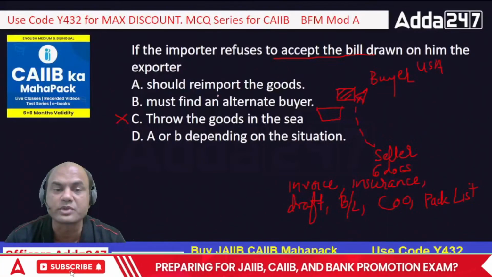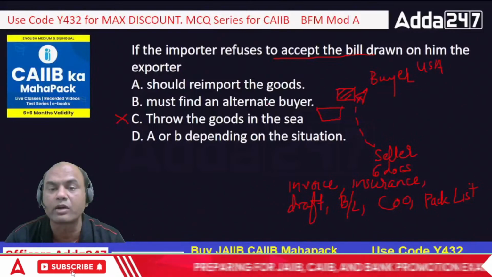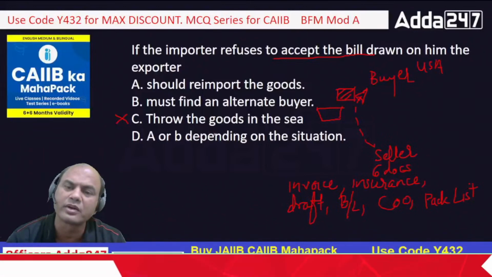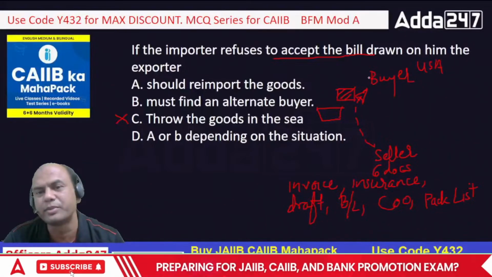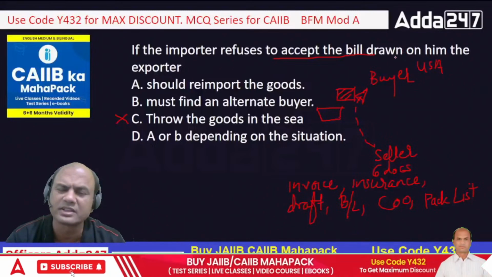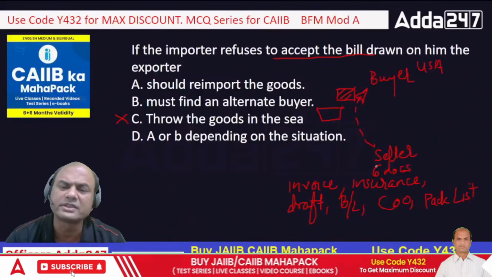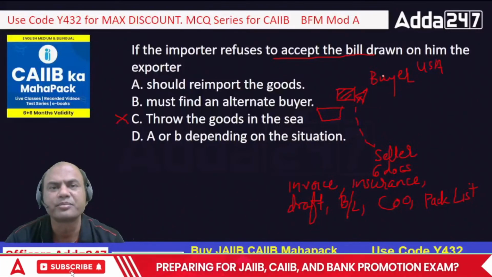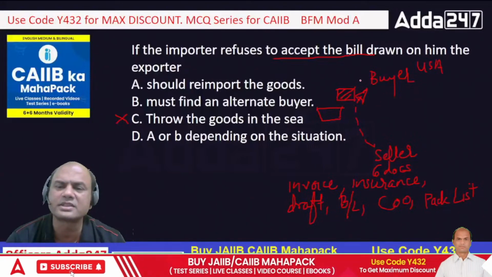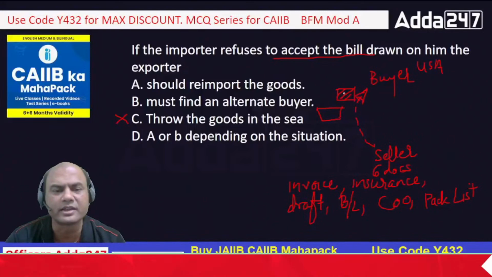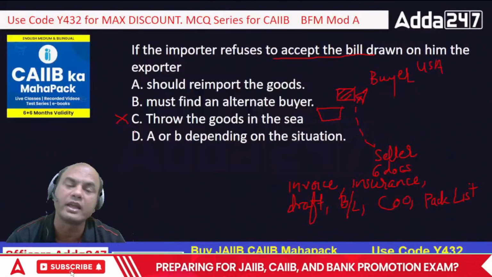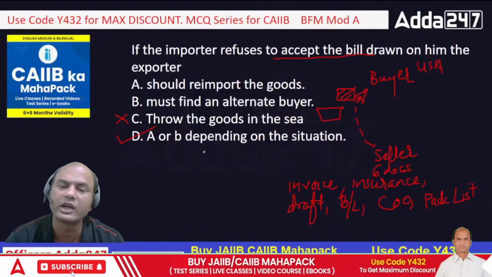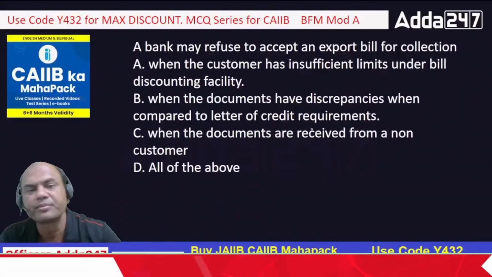A or B depending on the situation, means re-import the goods or find an alternate buyer. Depending on the situation means what? If it is in USA, it's better to find some buyer over there only because the distance is long. But if it's a nearby port, from India to let's say Sri Lanka, I'll tell that ship to come back. It hardly costs me anything, isn't it? So what is the correct option? Option is D. A or B depending on the situation, correct?